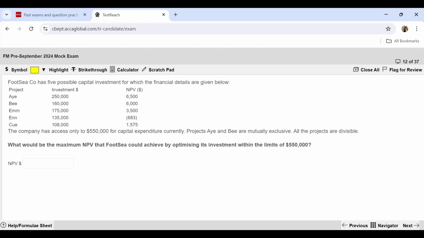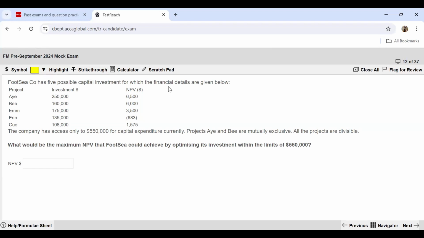Moving further to question 12 now. Question 12 wants you to find out the maximum NPV that FTSE could achieve by optimizing its investment within the limits of $550,000. So this is a question of capital rationing. They have 5 possible capital investments for which the financial details are given to you: project, investment, and the NPV. The company has access to only $550,000 for expenditure currently. Project A and B are mutually exclusive. All other projects are divisible.